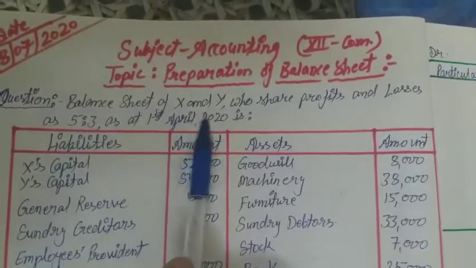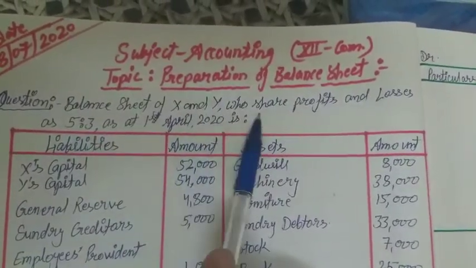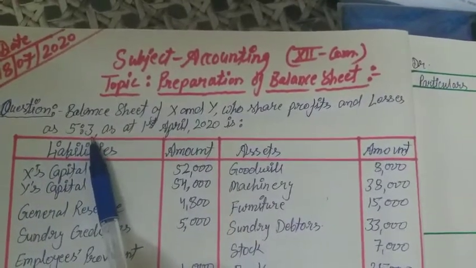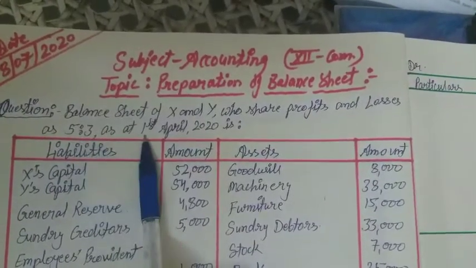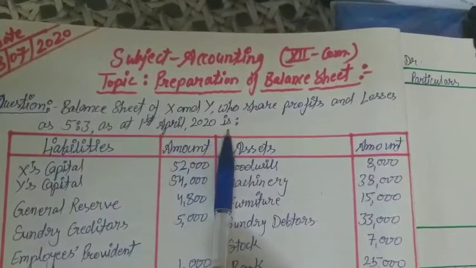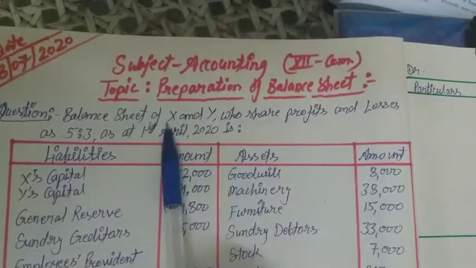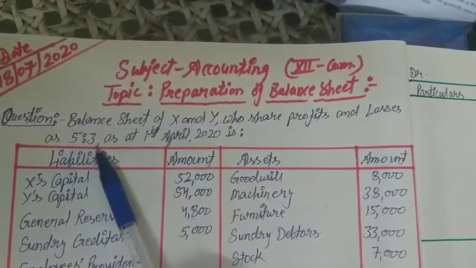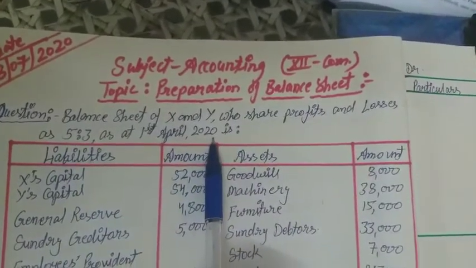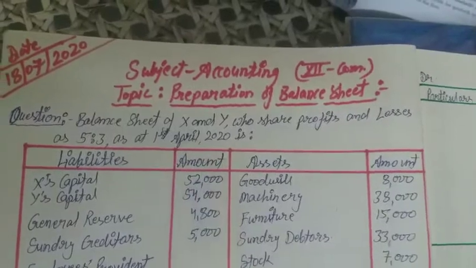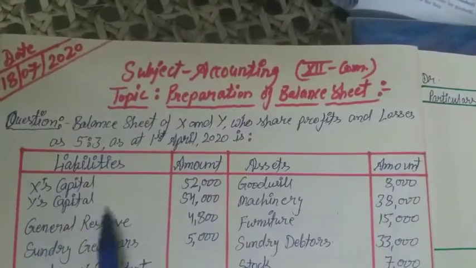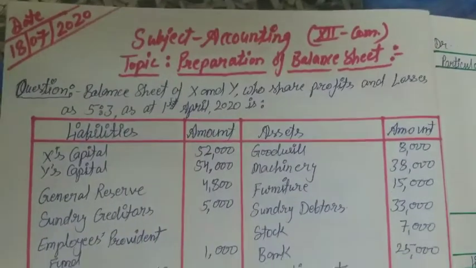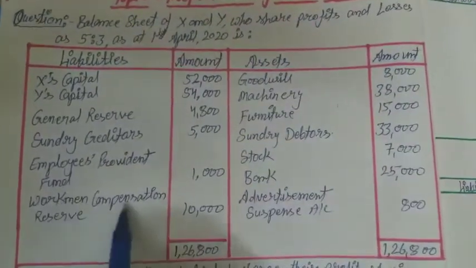Balance sheet of X and Y. There are two partners X and Y who share profits and losses as 5:3. As at 1st April 2020, their balance sheet is given, in which the liabilities are X Capital, Y Capital, General Reserve, Sundry Creditors, Employees Provident Fund and Workmen Compensation Reserve.